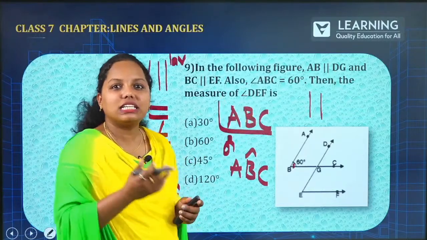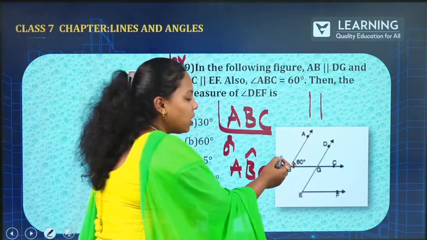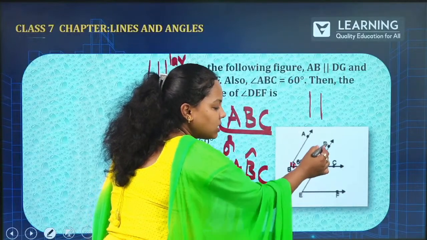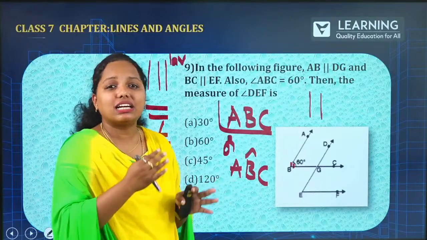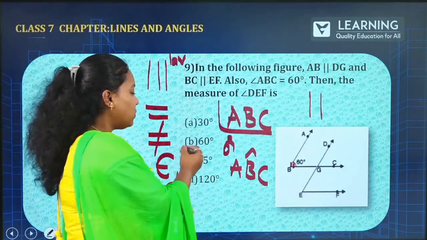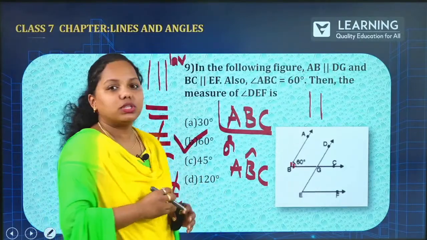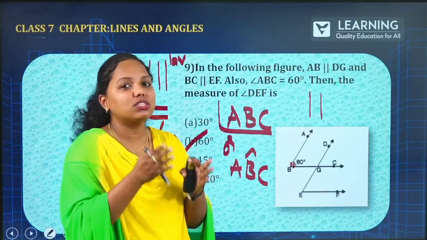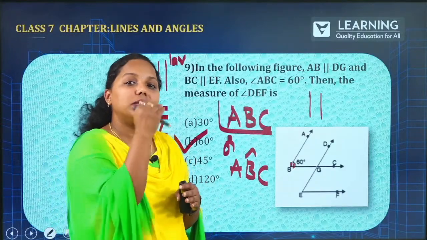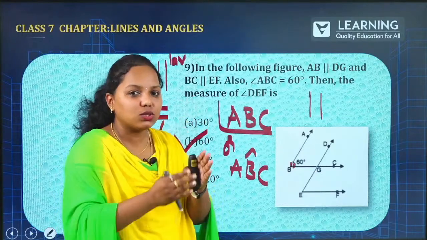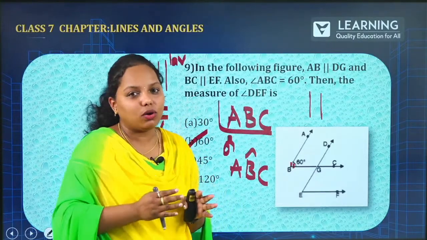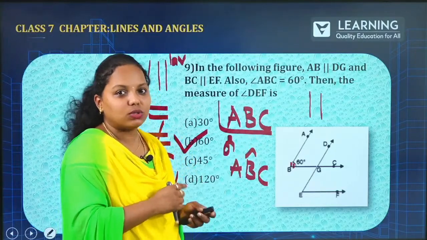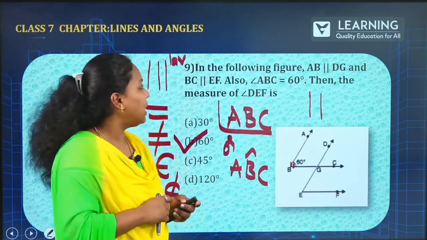Why? Because obviously, corresponding angles we have learned. So it is nothing but L shape and L shape, or F shape and F shape. All these are corresponding angles. So which is the option? It is option B. As soon as you get the word parallel, when you are speaking about the transversal, obviously F shape or reverse F shape will always be a corresponding angle. So that is 60 degree.